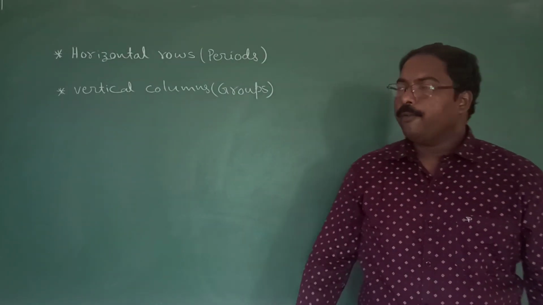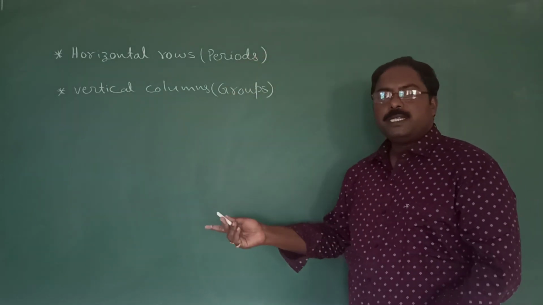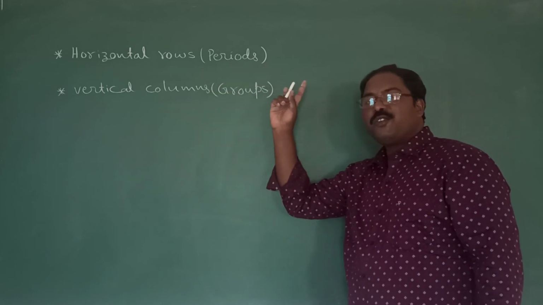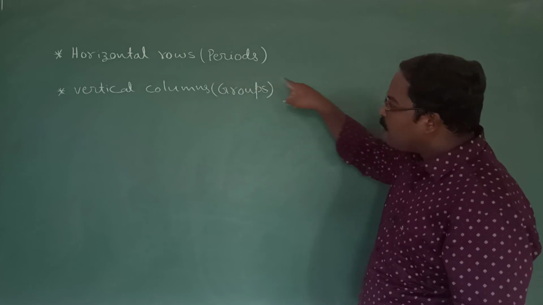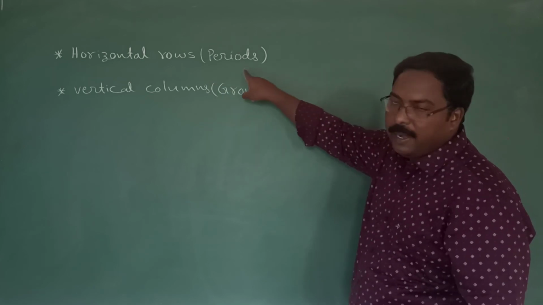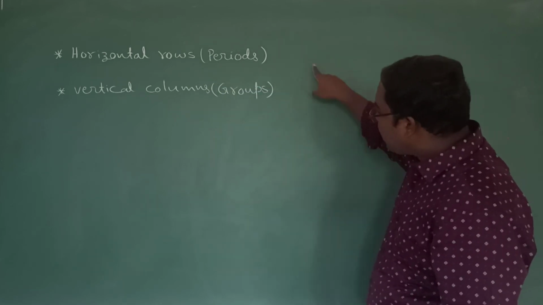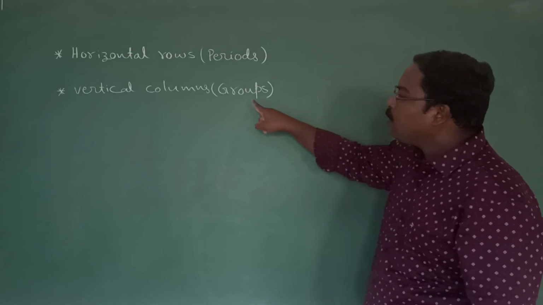And coming to the vertical columns in the table, they are named as groups. Okay? Coming to the periodic table of Mendeleev, the table contains horizontal rows as well as vertical columns. The horizontal rows are known as periods and the vertical columns are known as groups.